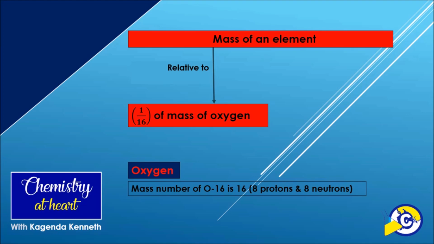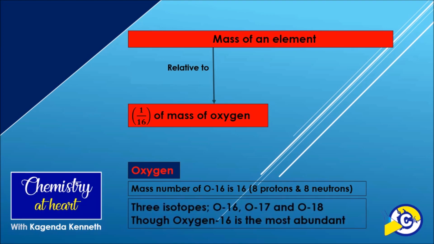This was put into consideration due to the fact that protons and neutrons have very close weights, though the weight of the neutrons is slightly higher. Oxygen was later abandoned as the standard due to its many isotopes, that is, oxygen-16, oxygen-17, and oxygen-18.